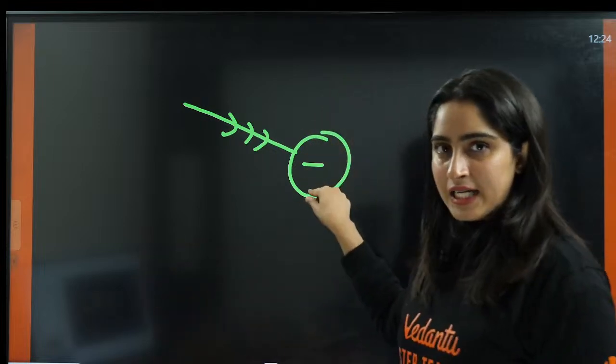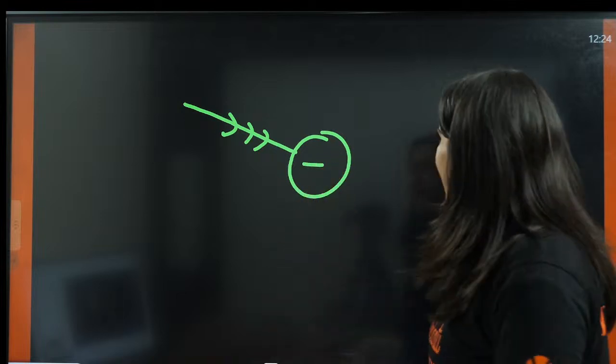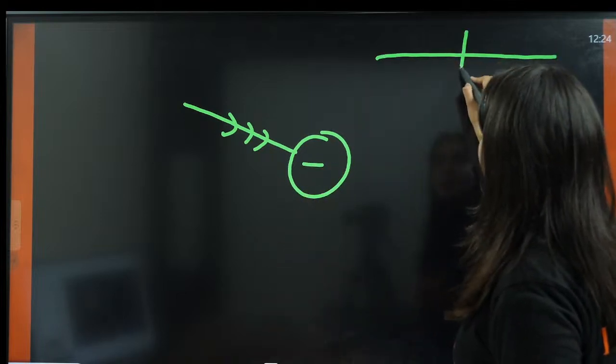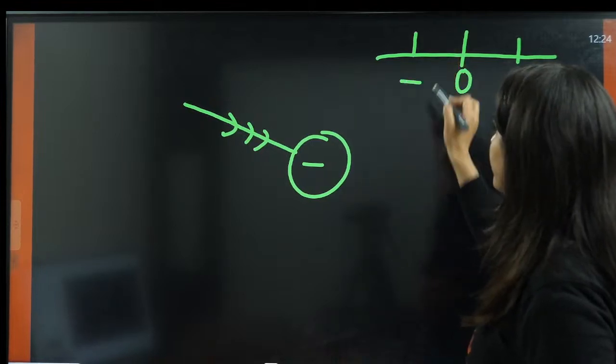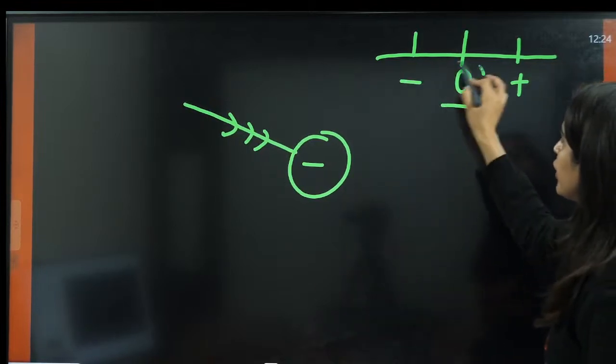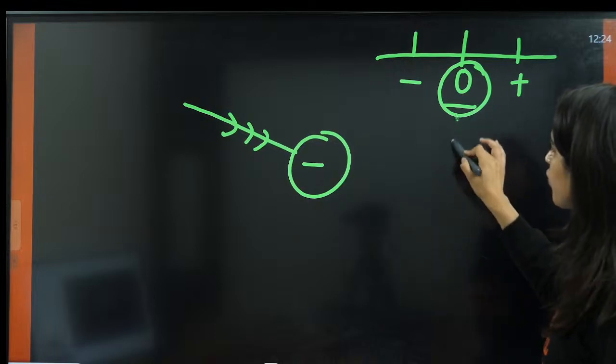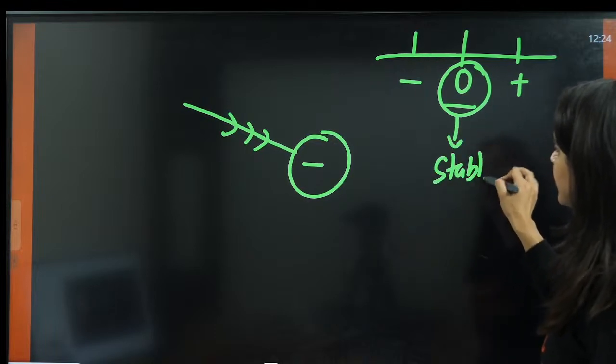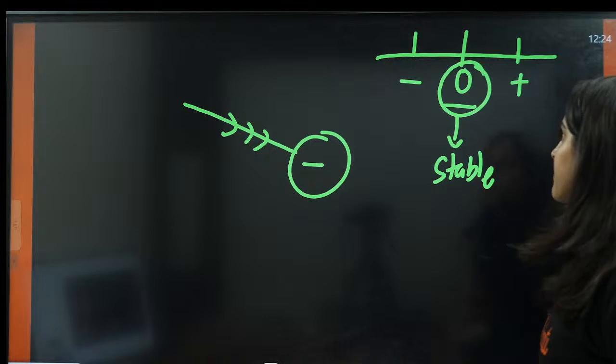Here, if something is negative, everything here wants to be neutral. This is a number line, this is 0, this is plus, and this is negative. Everything wants to go in this position. This is the stable position. Okay, this is the stable position.